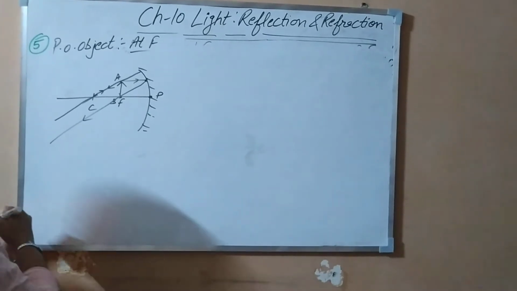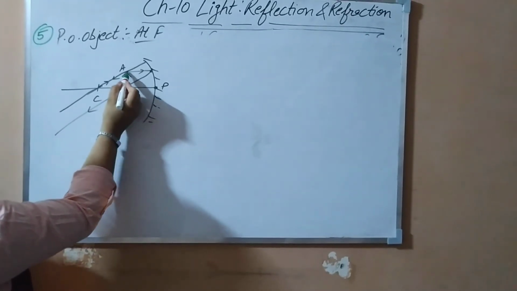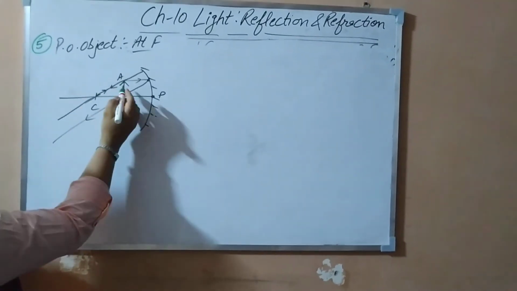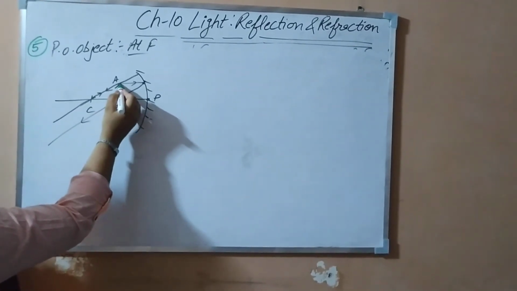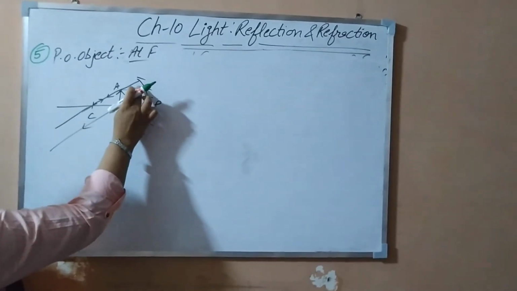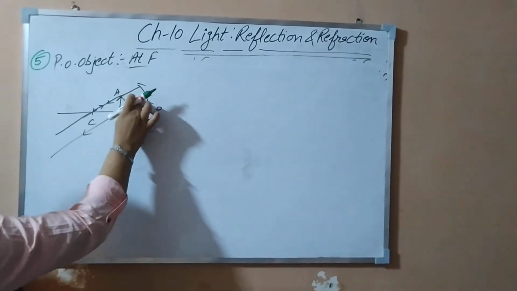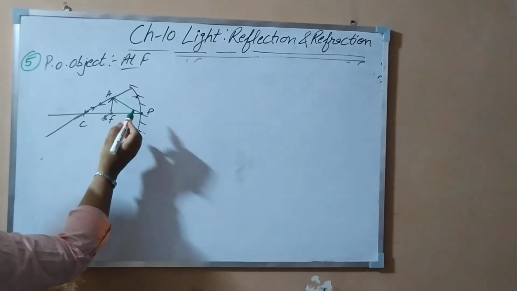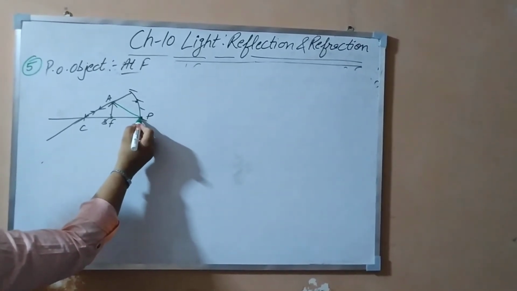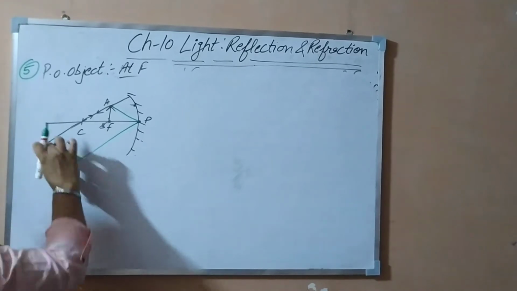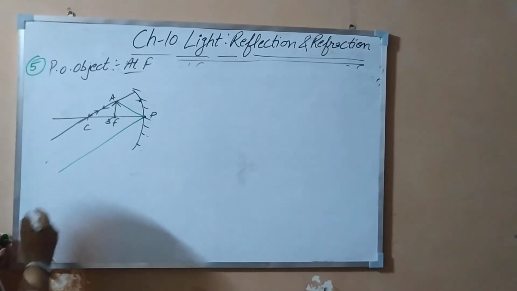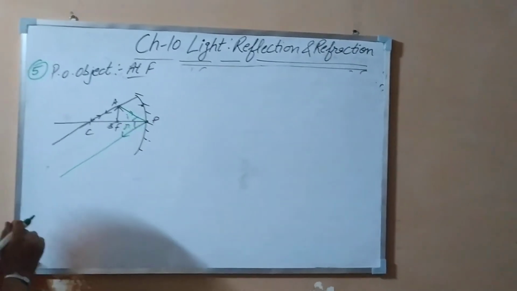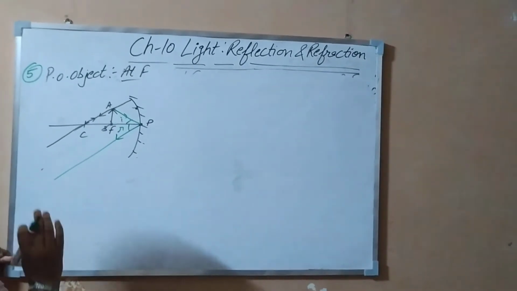You can use another rule also, where you can show the oblique ray to the pole. Instead of the center of curvature, if you want, from the object the rays fall on the mirror obliquely. I am showing you another rule also. So what will you get? It will get reflected back obliquely. So then also you will get a parallel beam of light. So this is your angle I, this is your angle R. So any of these 4 rules, you can use any rule.